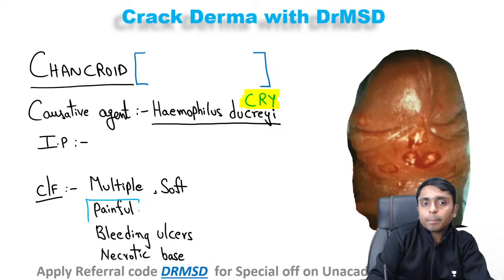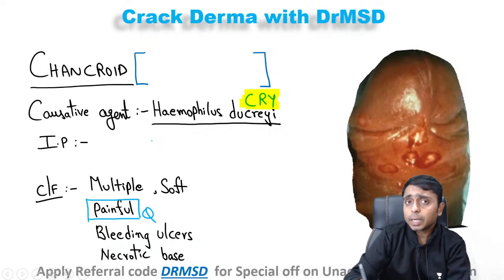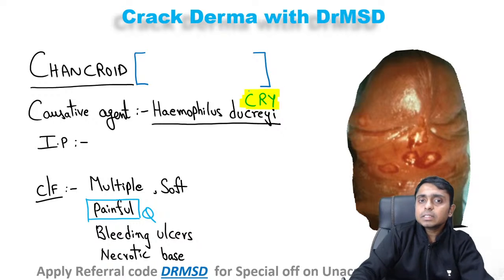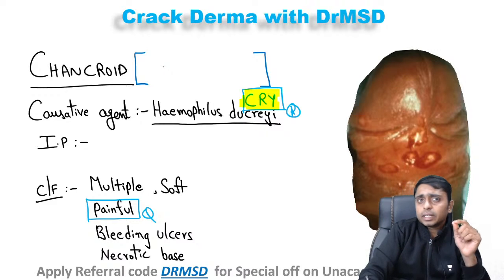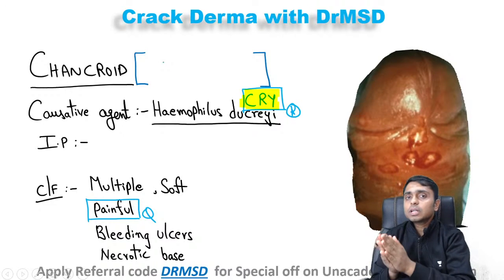So painful. This particular lymphadenopathy is also tender, that is, painful. You can remember that the ulcer and lymphadenopathy are both painful with the help of this very useful mnemonic. Chancroid has a few characteristics which are exactly opposite to those of syphilis.